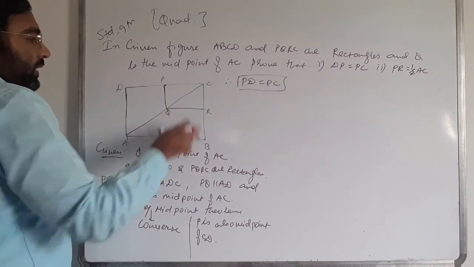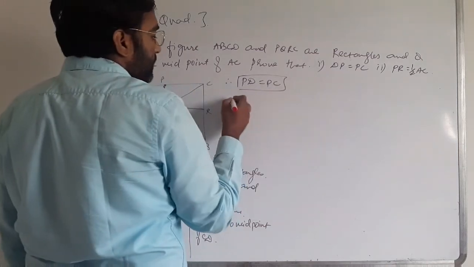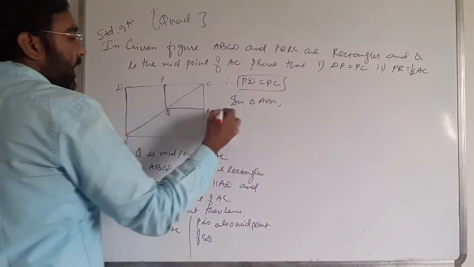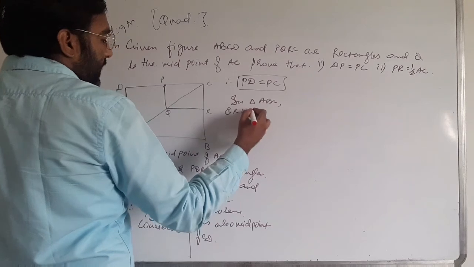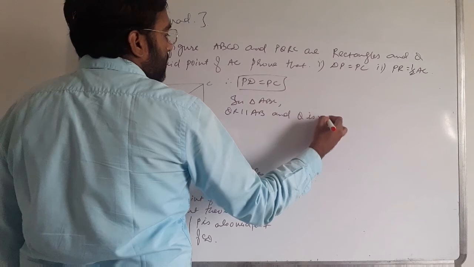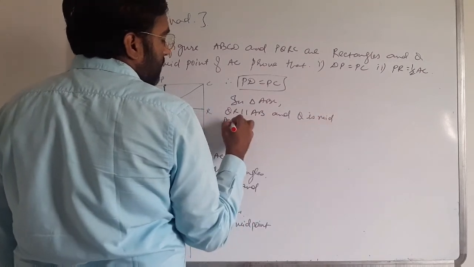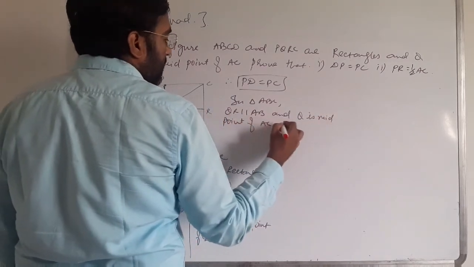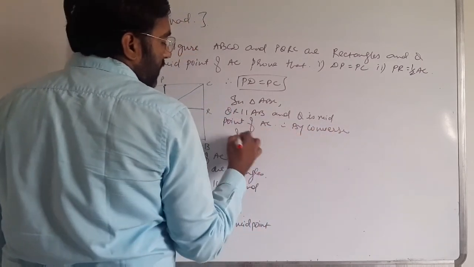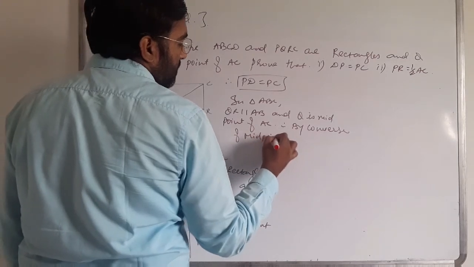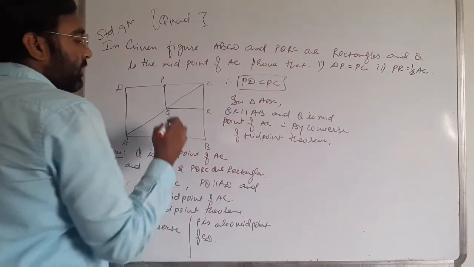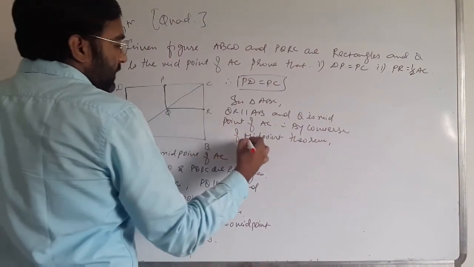Now we are moving to triangle ABC. In triangle ABC, QR is also parallel to AB, and Q is the midpoint of AC. Therefore, by converse of midpoint theorem, R is the midpoint of BC.